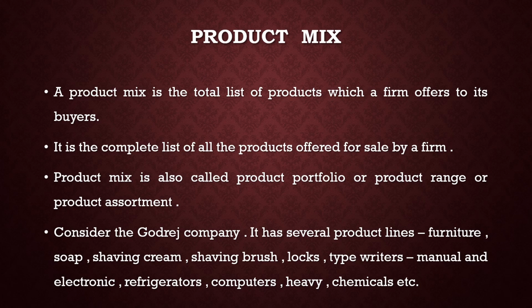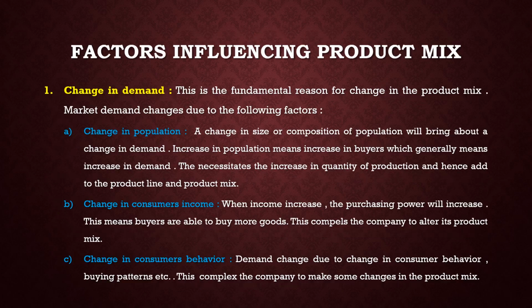For example, consider the Godrej company. It has several product lines: furniture, soap, shaving cream, shaving brush, locks, typewriters, manual and electronics, refrigerators, computers, heavy chemicals, etc. That means one company manufactures different types of products. That is called the product mix.